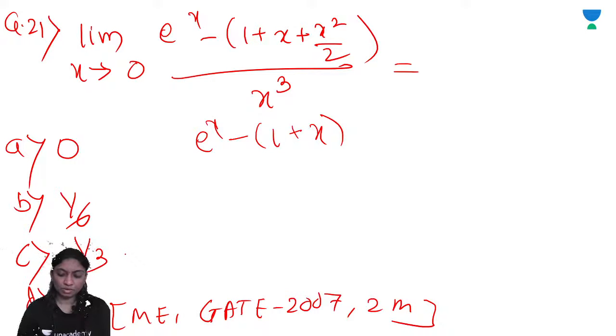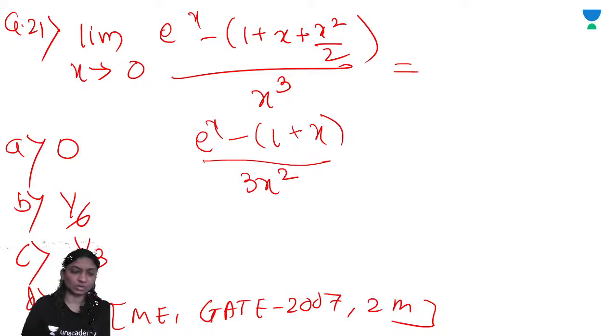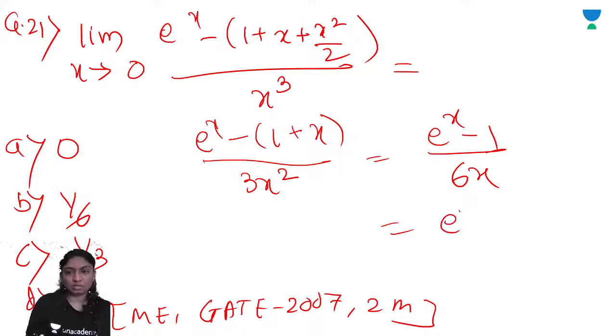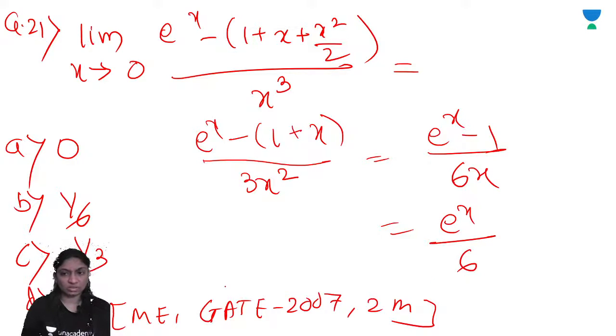We will get a derivative of this as 1 upon 3x squared. Now again here it is 0 upon 0, so use L'Hospital's rule again, we get -1 upon 6x. Again it is 0 upon 0 form, because e raised to 0 is 1, 1 minus 1 is 0. So again apply it: e raised to x upon 6, e raised to 0 is 1, so 1 by 6.